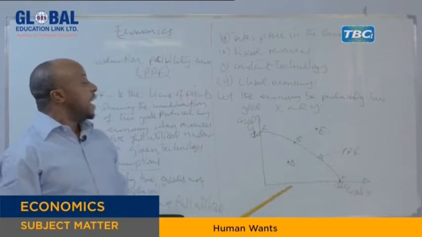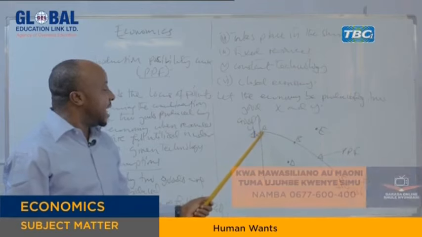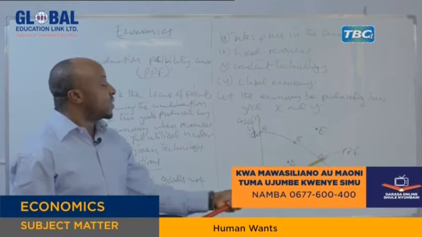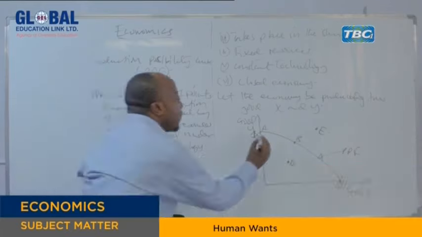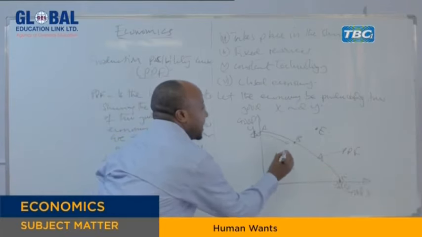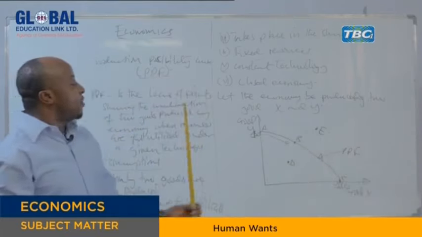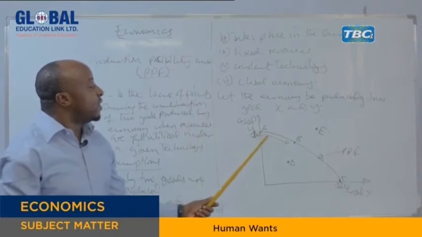So if we move from point A, moving to B and moving to C, for example, you move downward from this point, indicating this arrow.